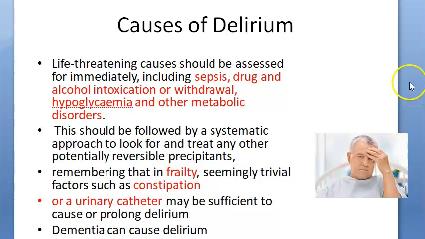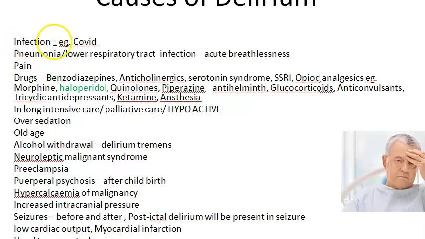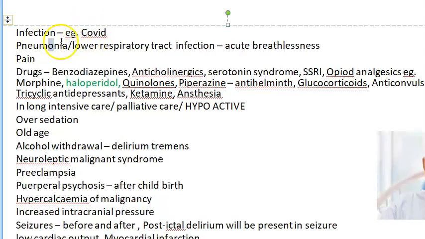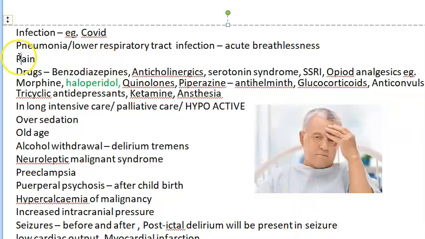So guys, are you focusing here? Frailty, constipation, urinary catheter also. Okay. Next, let's go here. Okay, so sepsis infection we told you, right? Infection like COVID, etc. Any infection for that matter, pneumonia, lower respiratory tract infection because of which there will be acute breathlessness. Pain itself can cause delirium. What can cause delirium? Pain itself.